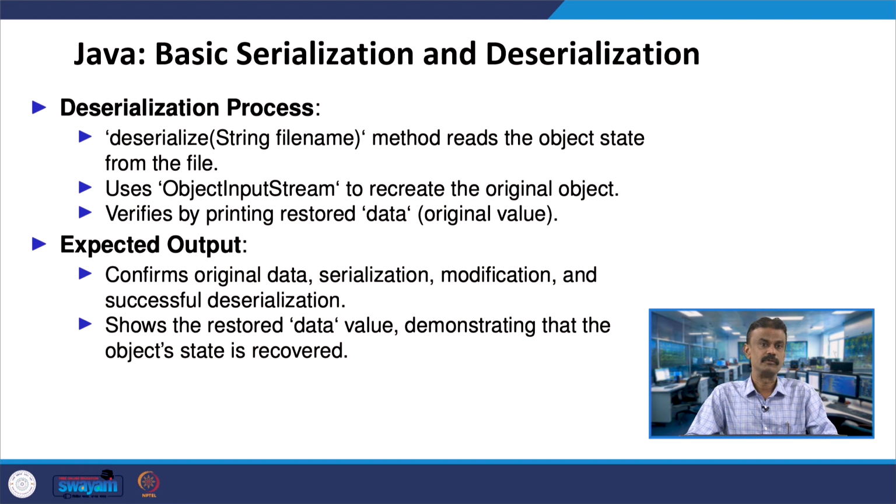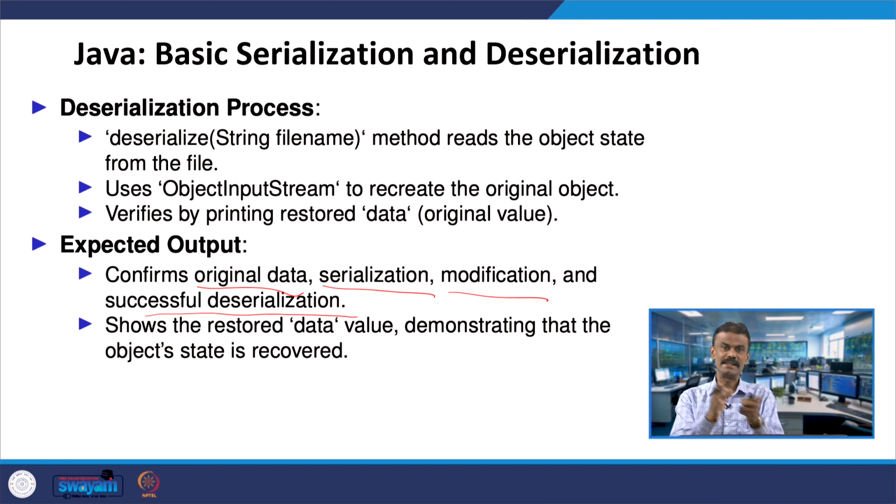In fact, when you look at the output, we had seen that it confirms we initially have the original data, then we serialize, then you modify the data to 0, and then it is successfully deserialized. So, this is the meaning of serialization and deserialization in both C++ and Java. You are keeping this value in some other format, particularly byte stream format.